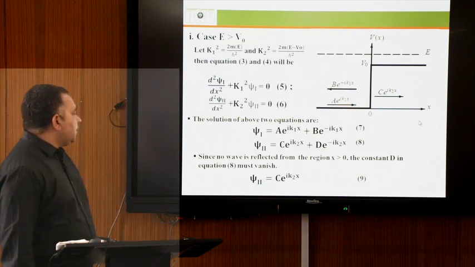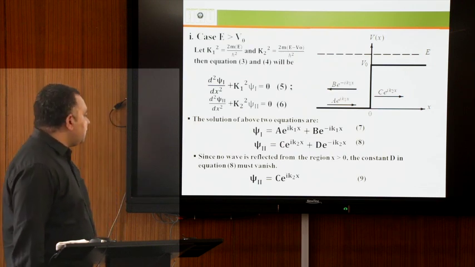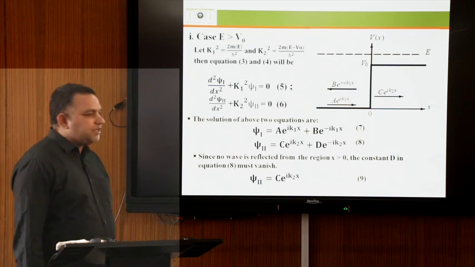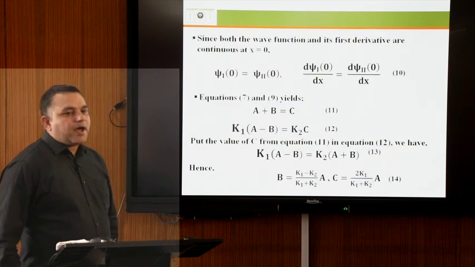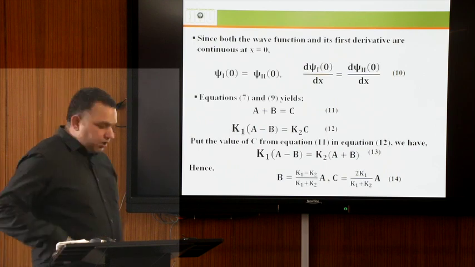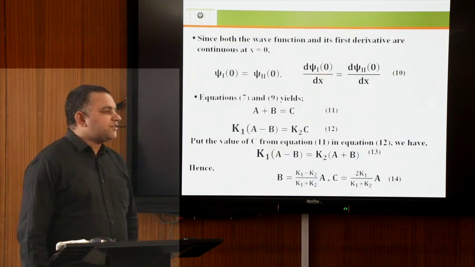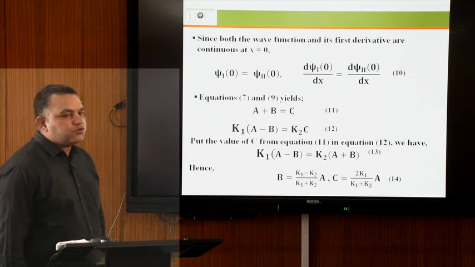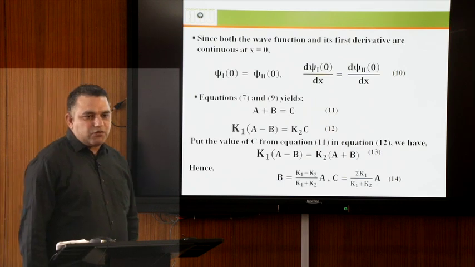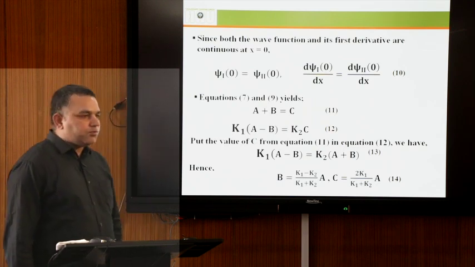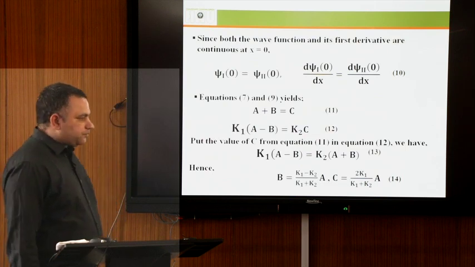This means that d must vanish here, and the solution of equation 6 will be psi second equal to c e to the power i k2x. Now applying the boundary conditions on equations 7 and 9, we know that the wave function must be continuous and single valued, and the derivative of the wave function must be single valued and continuous.